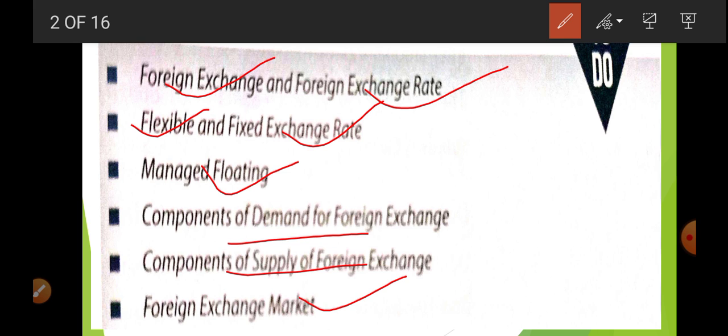In this chapter, one topic has been deleted by the CBSE for this session, and that is fixation of fixed exchange rate. But you have to learn overall, because without understanding how to determine the foreign exchange rate, you cannot understand appreciation, depreciation, devaluation. So you have to understand it. Okay, let us start.